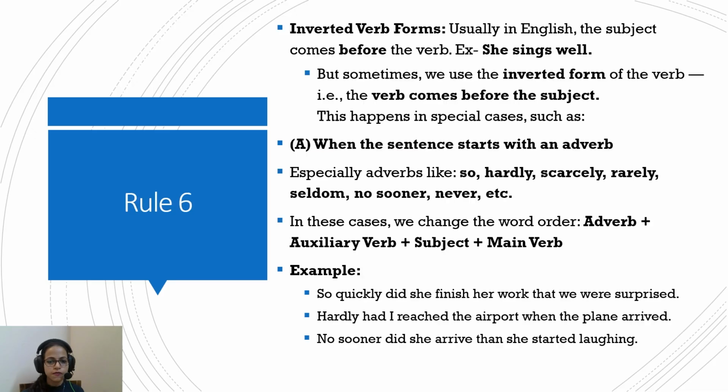I hope you've understood. Now let's move to rule 6. This is about inverted verb form. Now we were just looking at the simple straight verb forms, and now we will invert them also. We do all the gymnastics in grammar today, because we're talking about the verb, just this 4-letter word.